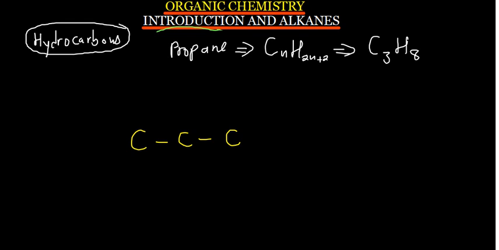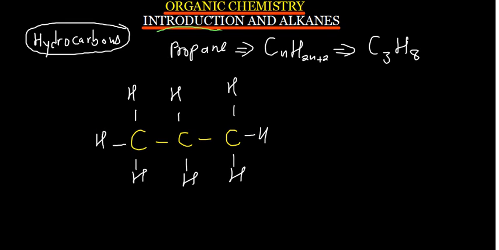And then you start, since you know that propane, I mean alkanes, don't have a double bond between any carbons. They don't have double bonds, they are all single bonds. And then start putting hydrogen. You are supposed to have 8 hydrogens. So 1, 2, 3, 4, 5, 6, 7, and then 8.